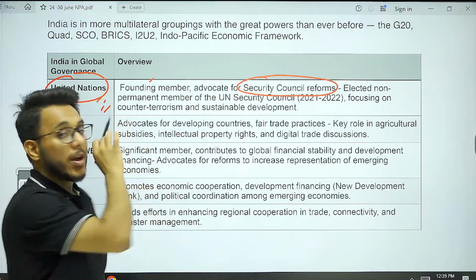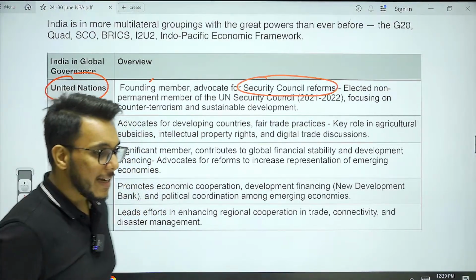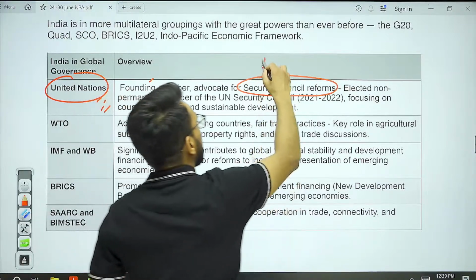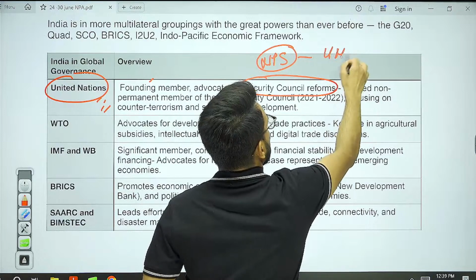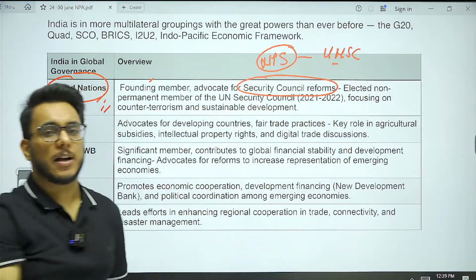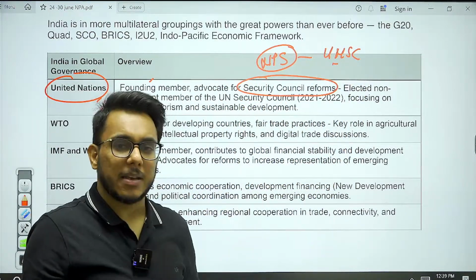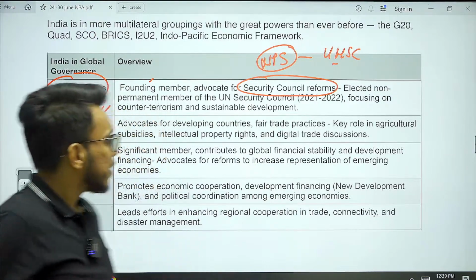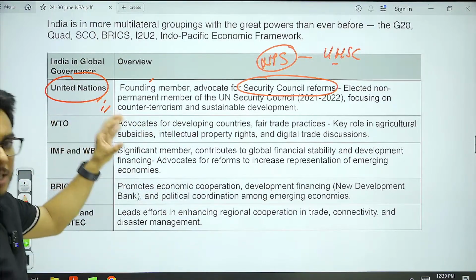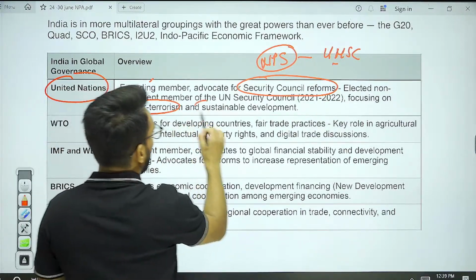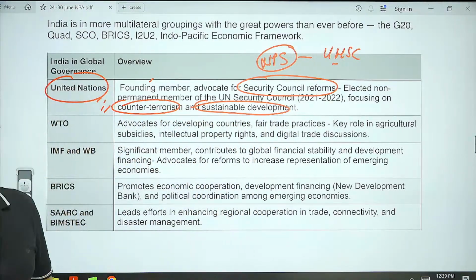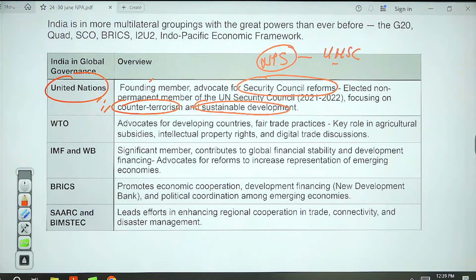Also, when we talk about the United Nations Security Council, recently India got elected to the non-permanent seat, and this is not the first time that India got elected. India has already been elected 7 times. So when India got elected to the UNSC non-permanent seat, what did India focus on? India focused on counter-terrorism. It focused on sustainable development. So we can see how in the United Nations India has played an important role. Then after that, we move to the next one.